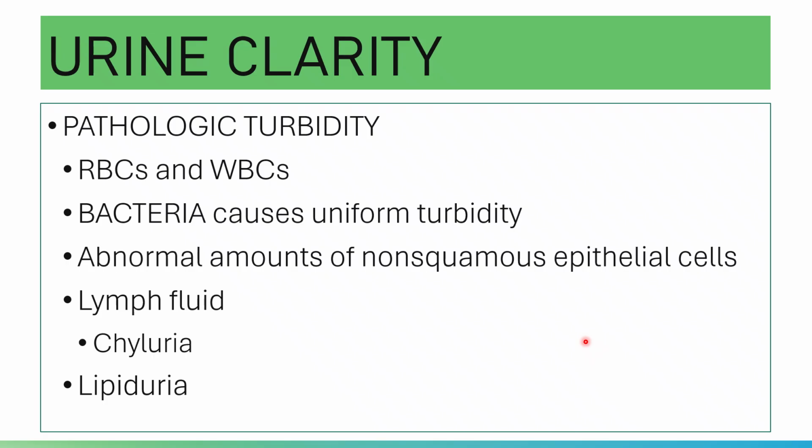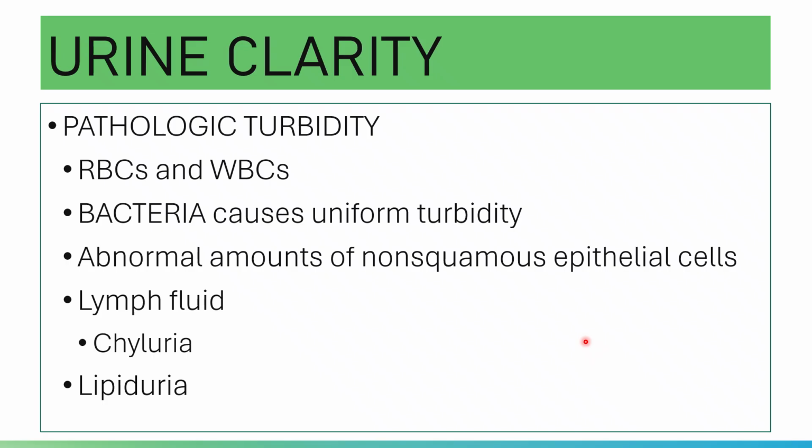But damage to the glomerulus may cause a leakage of cells. They may pass through the glomerular filtration barrier, leaking out to the tubules. And please note, the presence of WBCs may indicate a disease process, an infection.